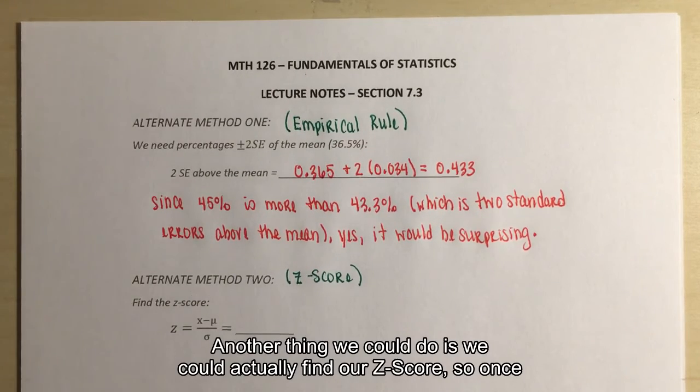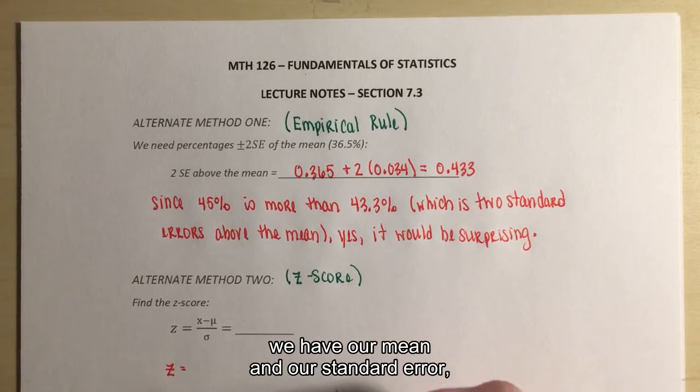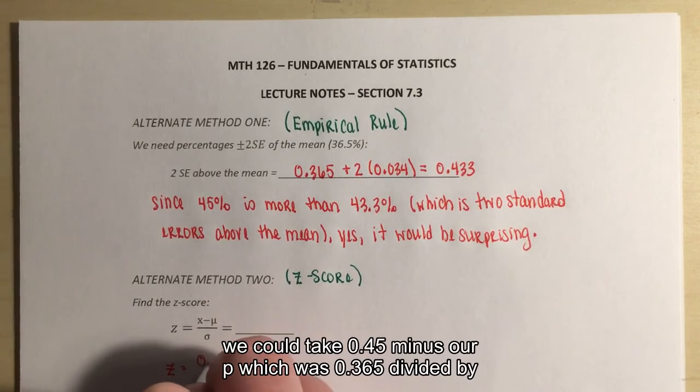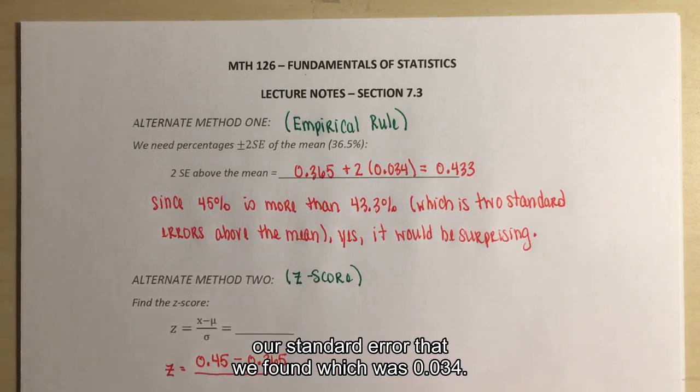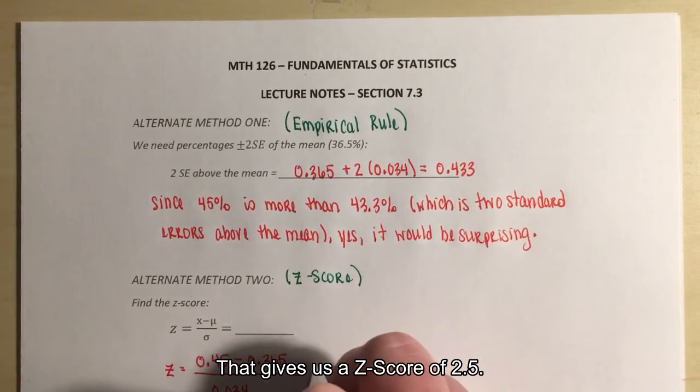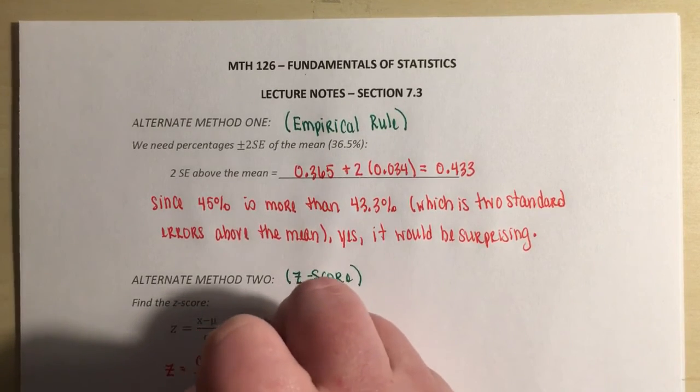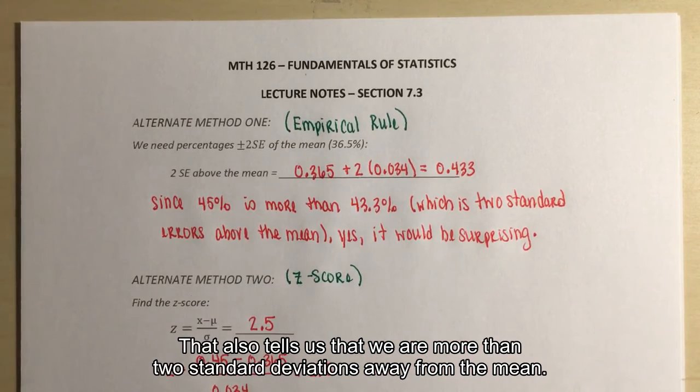Another thing we could do is we could actually find our z-score. So once we have our mean and our standard error, we could take 0.45 minus our p, which was 0.365, divided by our standard error that we found, which was 0.034. That gives us a z-score of 2.5. That also tells us that we are more than 2 standard deviations away from the mean.